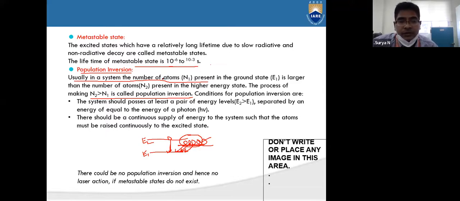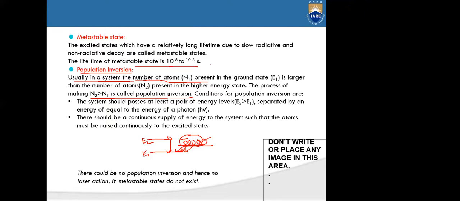So usually in a system, the number of atoms N1 present in the ground state E1 is larger than the number of atoms N2 present in the excited state. The process of making N2 greater than N1 is called population inversion. So the first condition is about the energy levels: E2 minus E1 should be equal to the energy of a photon. The system should possess at least a pair of energy levels.